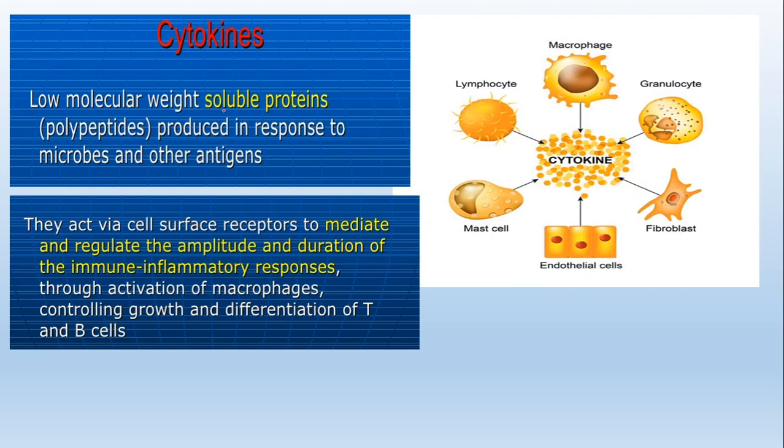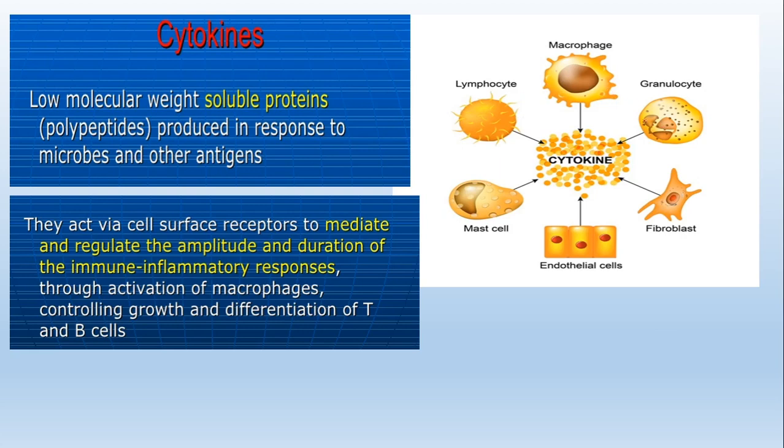The different types of cells responsible for release of cytokines are macrophages and lymphocytes. About lymphocytes, of course, we will learn in the upcoming lectures. Then mast cells in the areolar tissue. Endothelial cells also release some cytokines. Fibroblasts, granulocytes, and even natural killer cells.